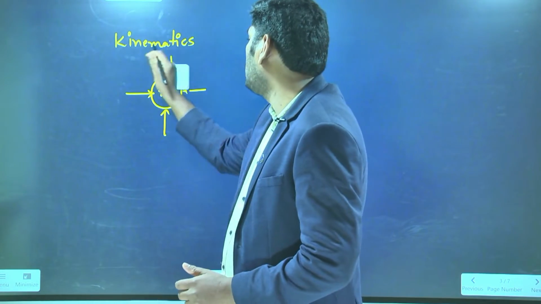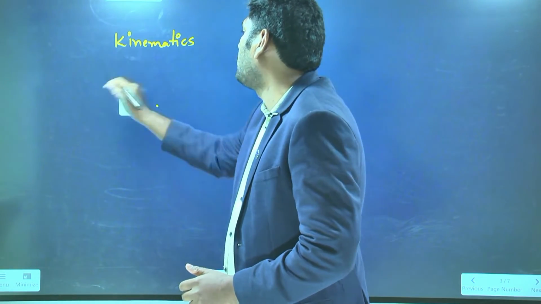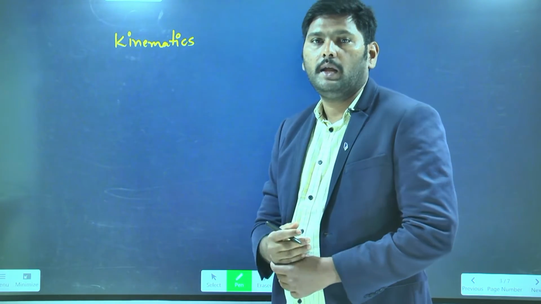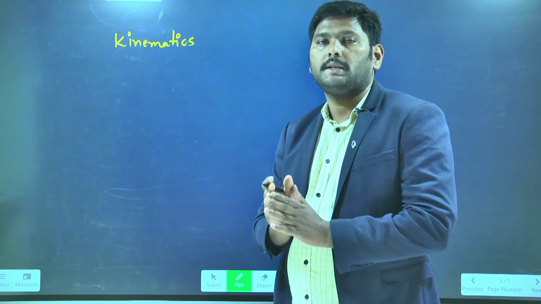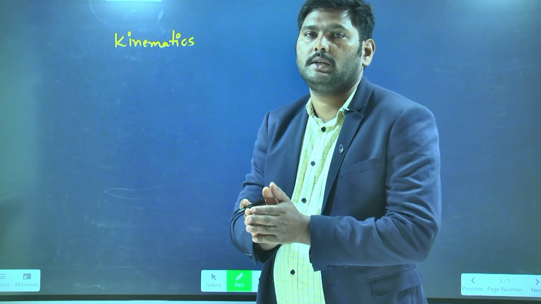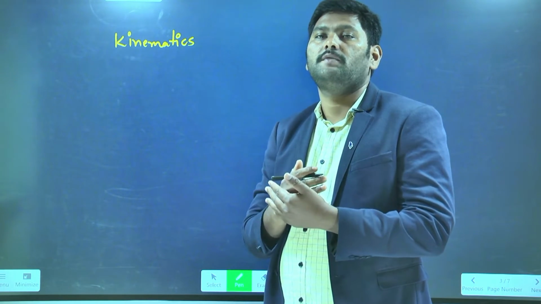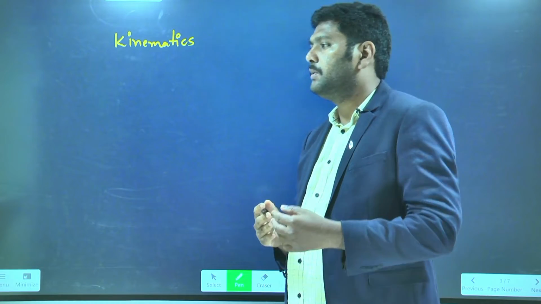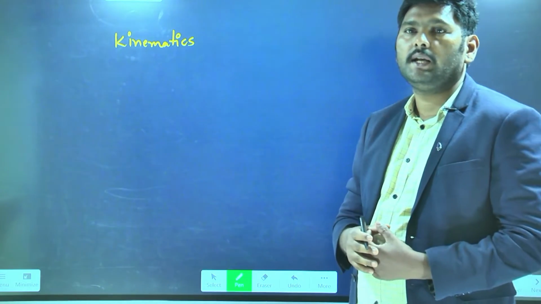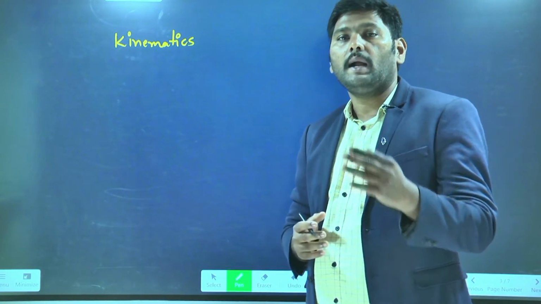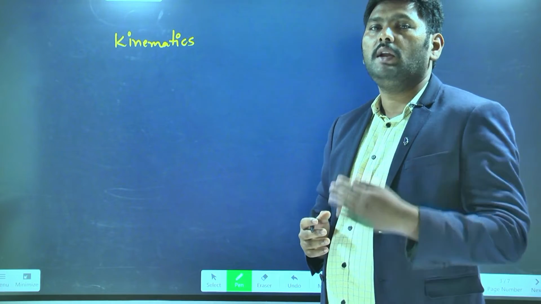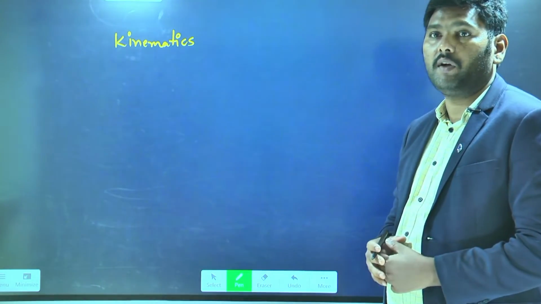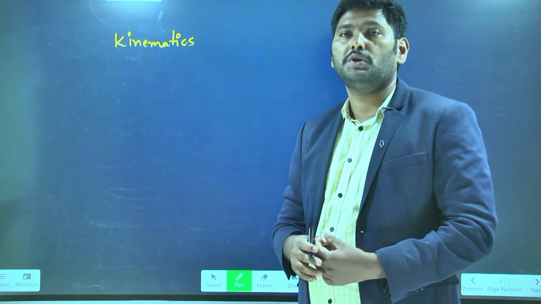So now let's go for the kinematics branch. Already I said kinematics is a branch of mechanics that deals with motion of the object. But to study the motion of the object, we need some physical quantities. What are the physical quantities? They will explain the motion of the object.